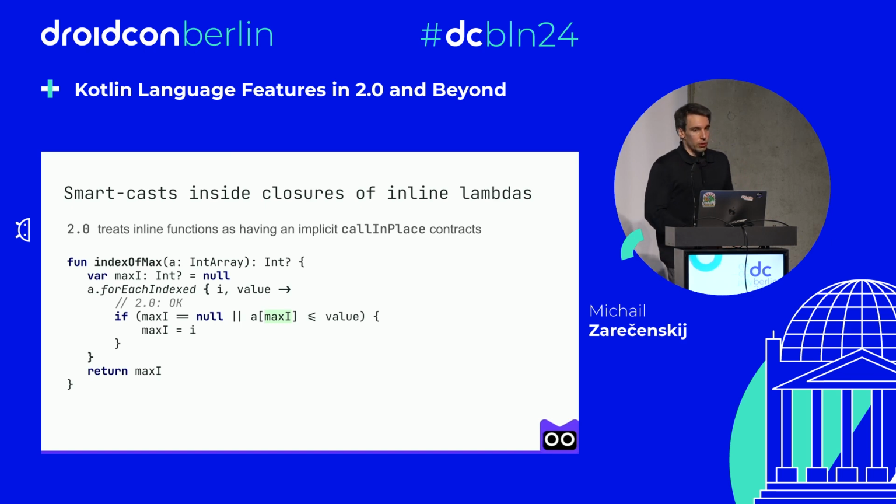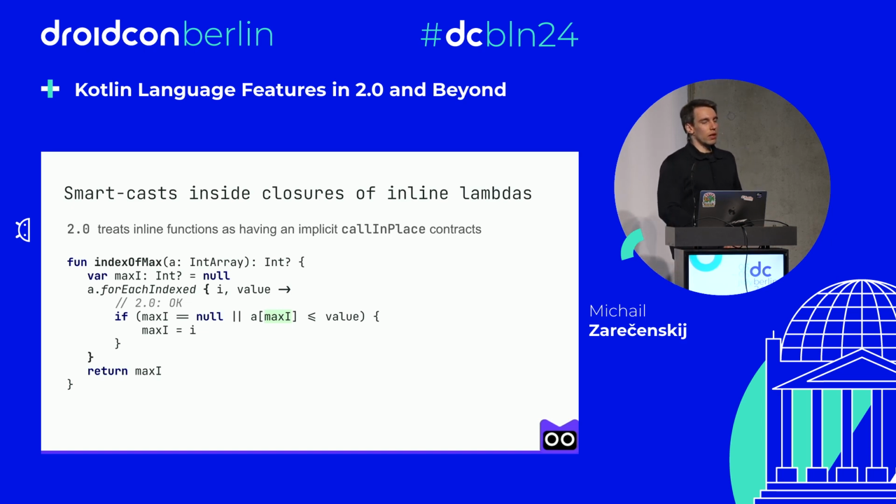And in Kotlin, we have a special mechanism in the language to express this, which is part of our effect system, or contract system. So starting from Kotlin 2.0, the compiler treats all inline functions as having an implicit call-in-place contract, explicitly telling the compiler that such lambdas cannot be stored anywhere. And this allows us for more smart casts, including smart casts inside changing closures.